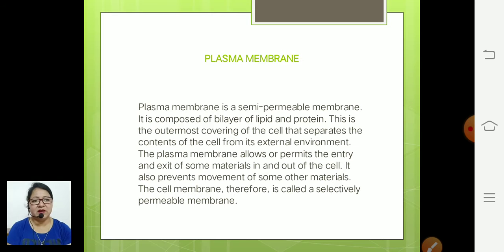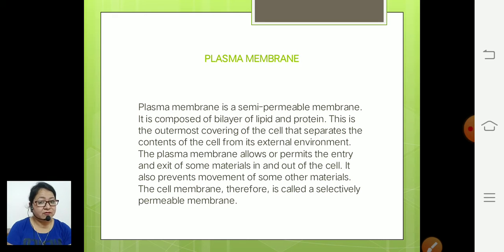If we study the plasma membrane, what is its composition? It is made up of protein and lipids. There is a bilayer of lipids and protein, and its nature is semi-permeable. Semi means half. It allows the entry of only some specific materials into the cell, not all. That's why it is called a semi-permeable membrane or selectively permeable membrane.